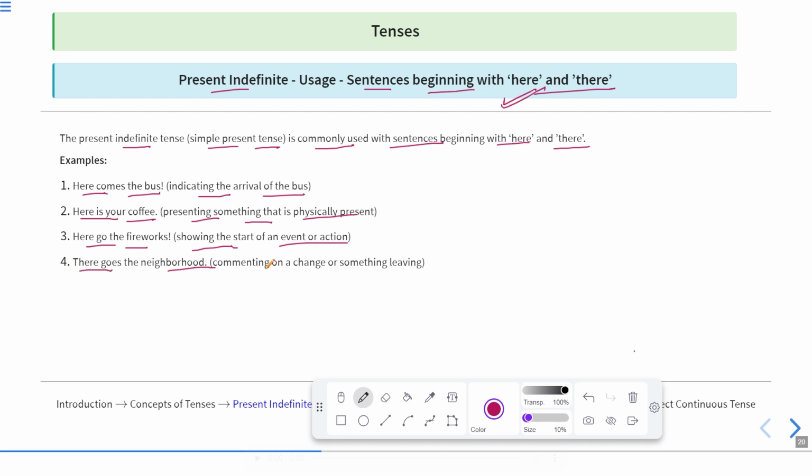There goes the neighborhood, commenting on a change or something leaving. Okay, there goes the neighborhood.